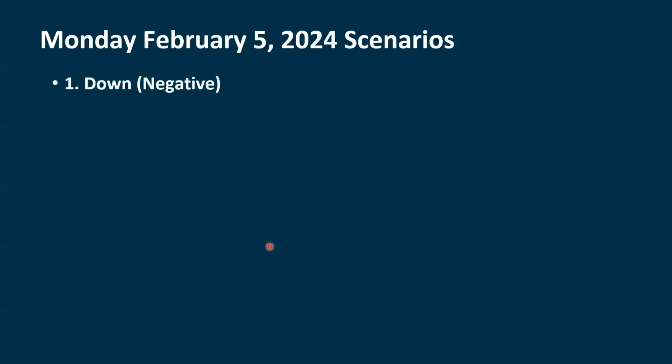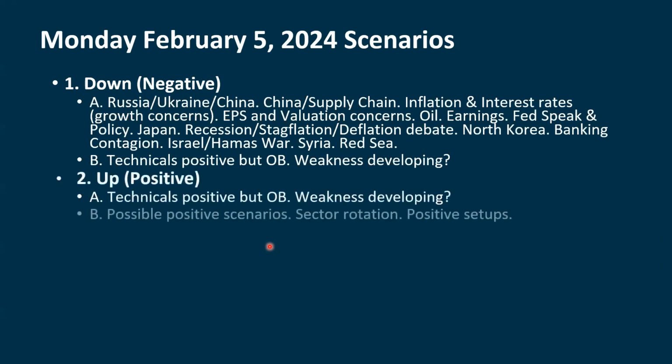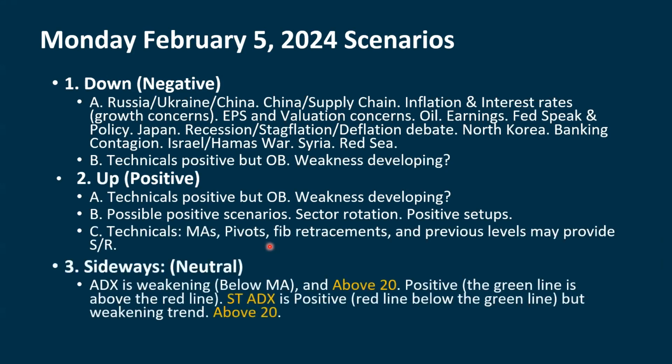Then our scenarios, we're not going with the down one right now, even though we are seeing some potential weakness developing and we are overbought. If anything, we still go with the up scenario because that's what our charts are telling us. We're not going with the sideways trend for right now because our ADX, even though they're dropping below their moving averages, they are still above 20, suggesting that we're in a trending environment.